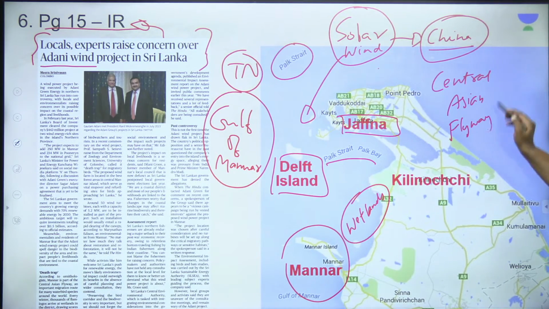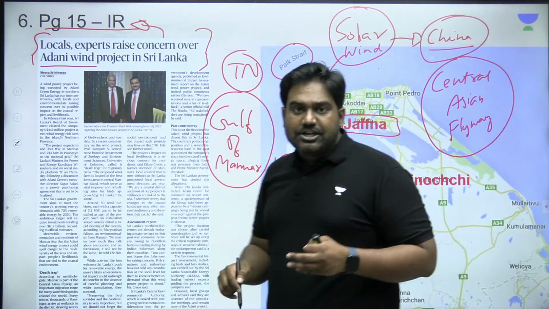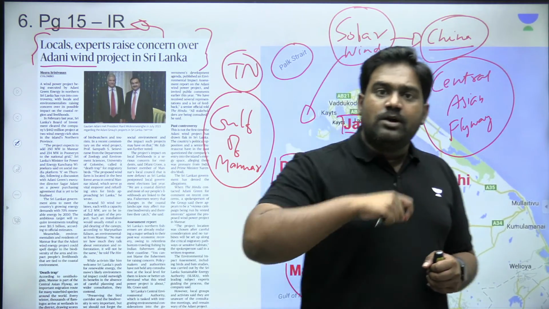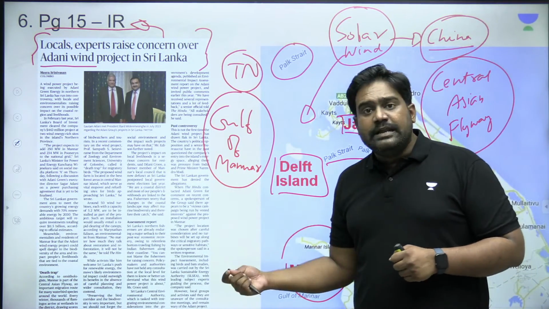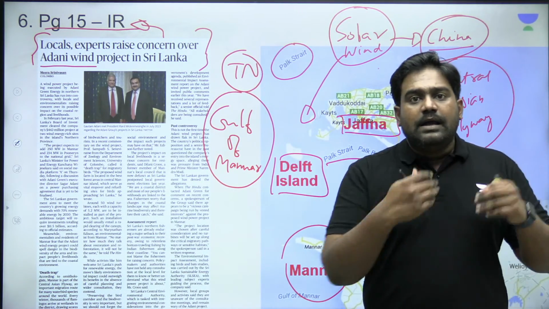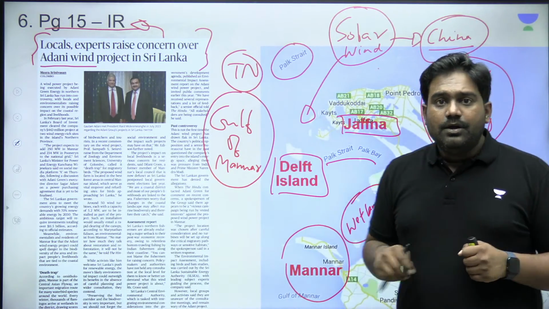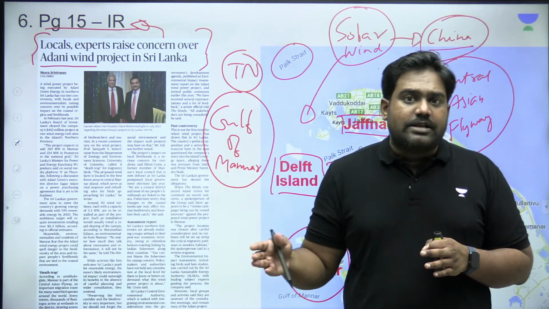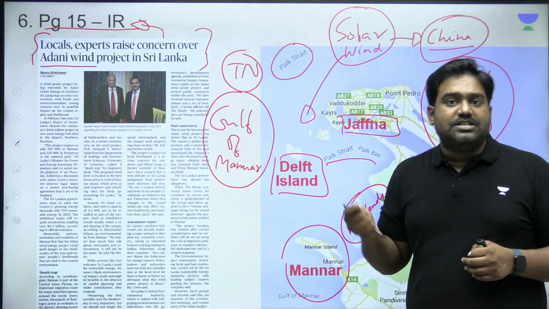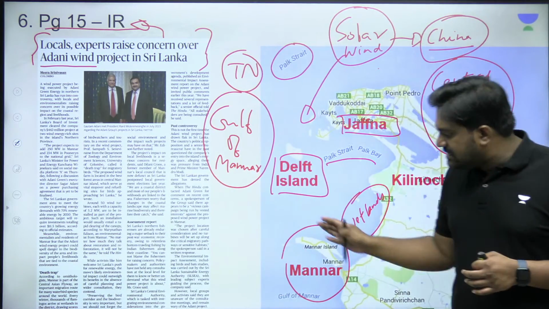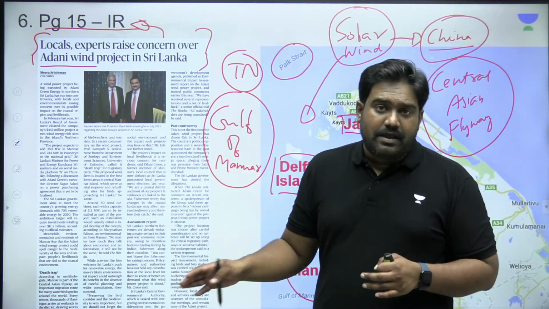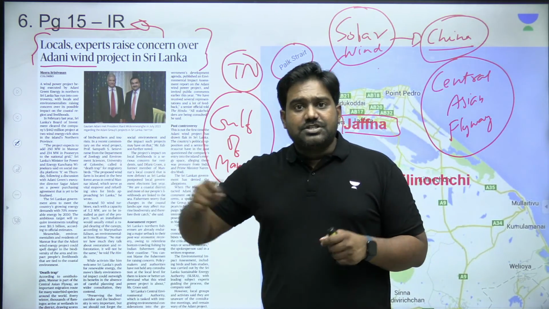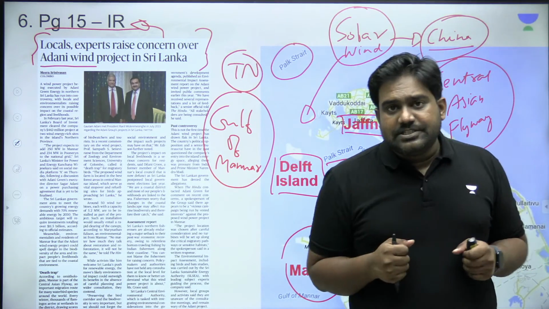This is a migratory route where birds from Central Asia and even from Russian Siberia migrate towards South Asia by moving across the Himalayas. They reach southern India and even Sri Lanka to find warmer habitats, mainly for the breeding season. So environmental activists are pointing out that these projects may not only threaten marine organisms, they could threaten migratory bird species as well, because the Mannar region and the wetlands around it are part of the Central Asian Flyway, which is a critical migratory route. So that is why this project, which is critical for India as well, is facing obstacles.